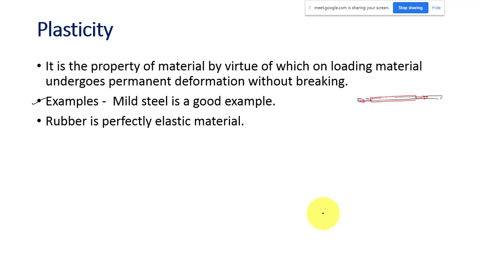That is why sometimes a simple objective question will come, asking which is a perfectly elastic material and which is a plastic material. The options may be rubber, steel, glass, something like that. Mild steel is a good example of a plastic material. Rubber is perfectly elastic. It will just deform when you apply the load. It cannot resist the load. That is why we cannot say that rubber is a plastic material. So I think it is clear.